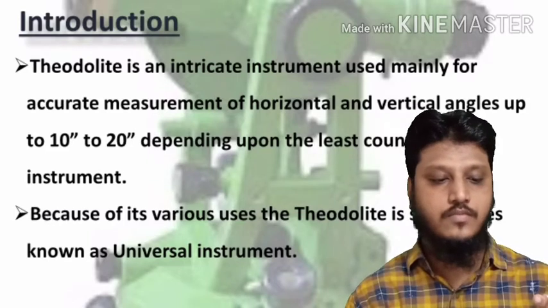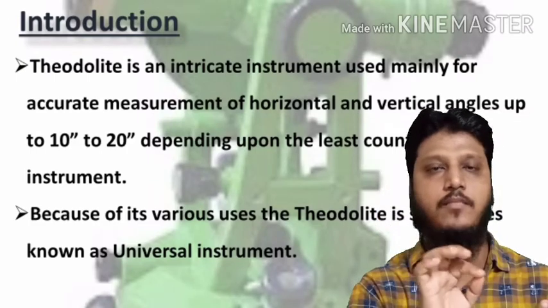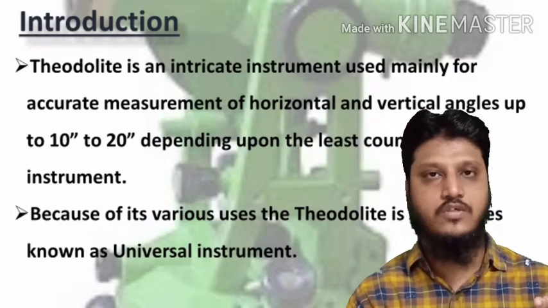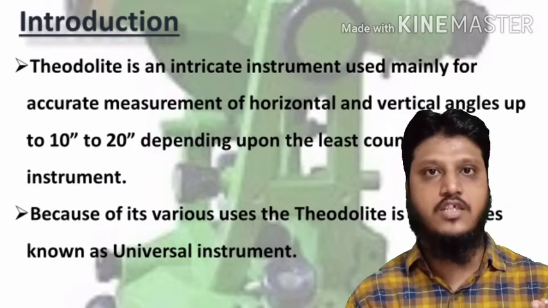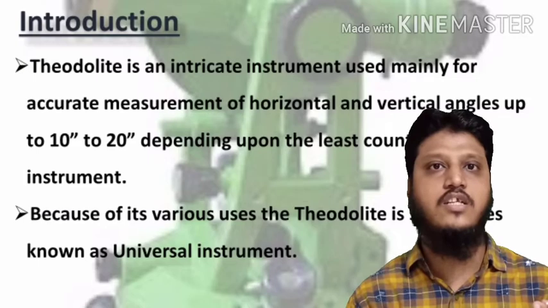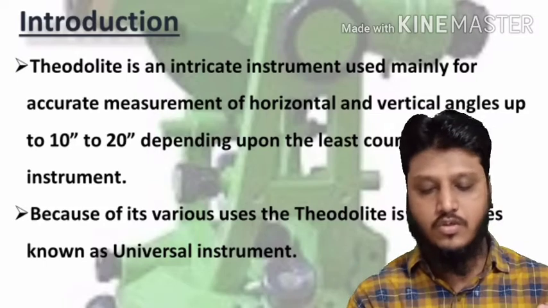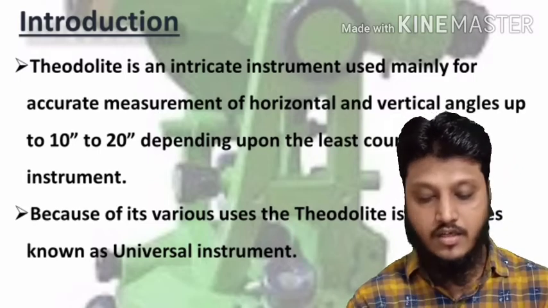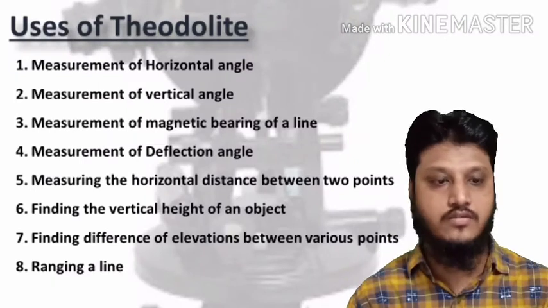Least count means the lowest value of measurement which can be read by the instrument. That is the least count. So the least count for the theodolite varies between 10 second to 30 second. Further, because of its various uses, the theodolite is also sometimes called a universal instrument. Because it has so many parts, it has so many uses. So we will see the uses, and due to those uses the instrument is called a universal instrument. So moving ahead, what are those uses we will see now? See, there is a list of uses. What is that?